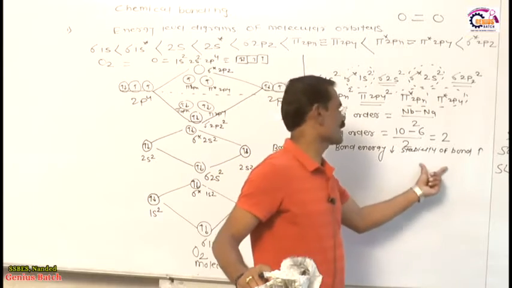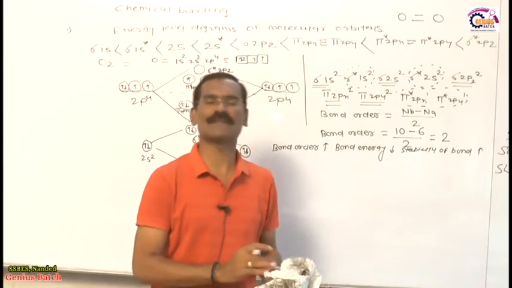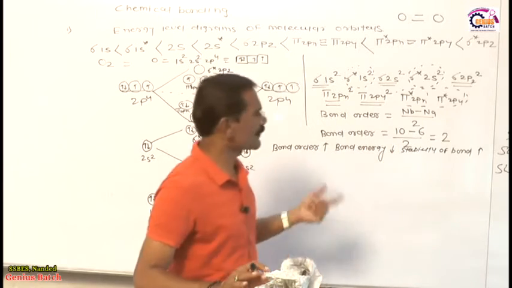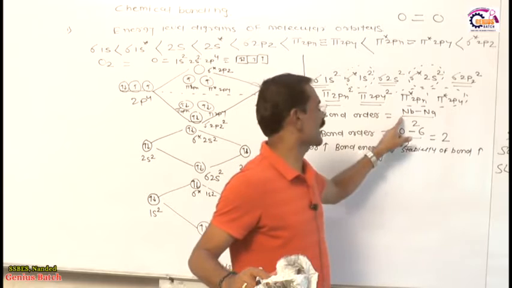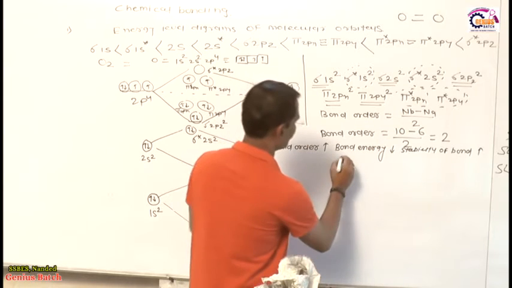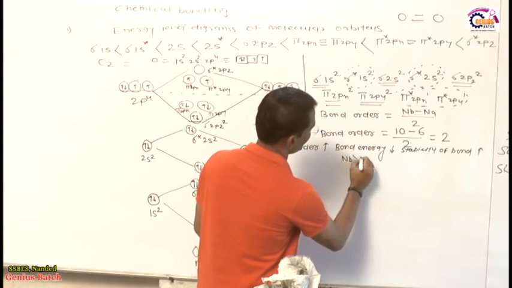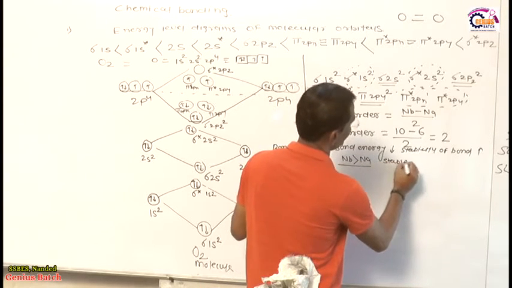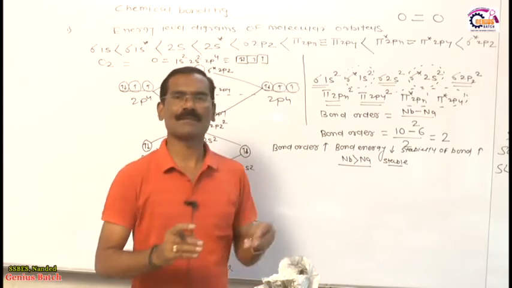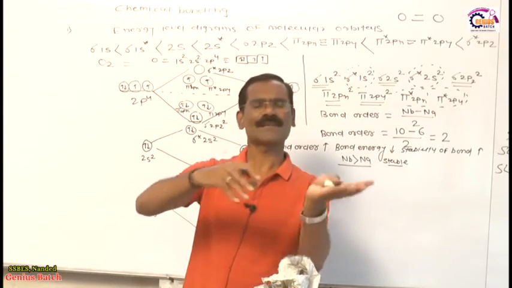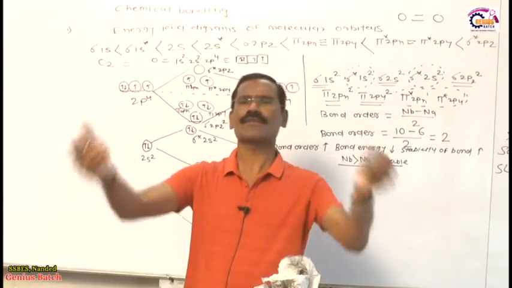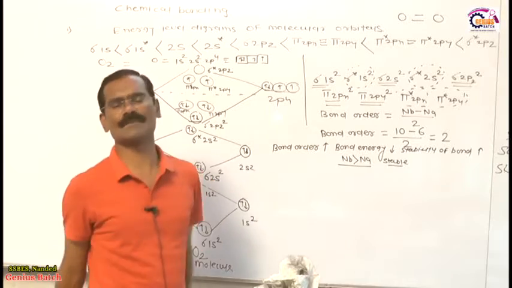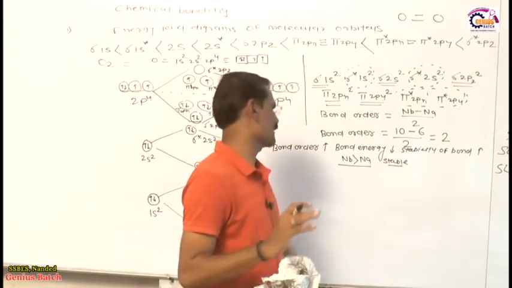So stability of bond depends upon the number of bonding electrons. Which time is the bond more stable? If the number of bonding electrons is greater than the number of anti-bonding electrons, then at that time a stable bond is formed. Otherwise a stable bond is never formed, because if the number of bonding is equal to the number of anti-bonding, that molecule never forms, because the bond order is 0. And if anti-bonding is greater than bonding, this does not happen in chemistry. Okay, so this is a very interesting phenomenon.